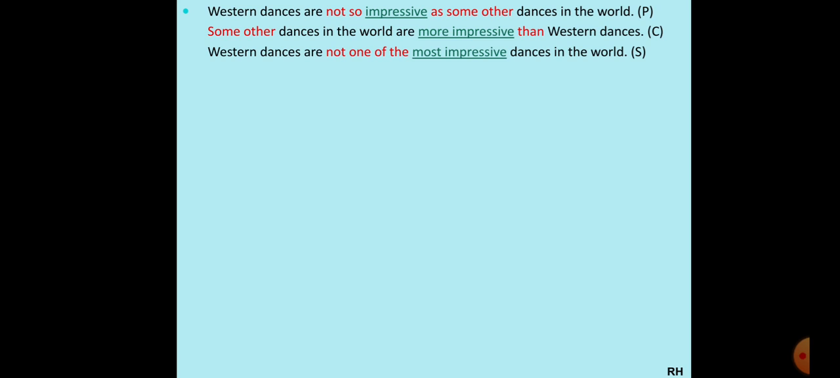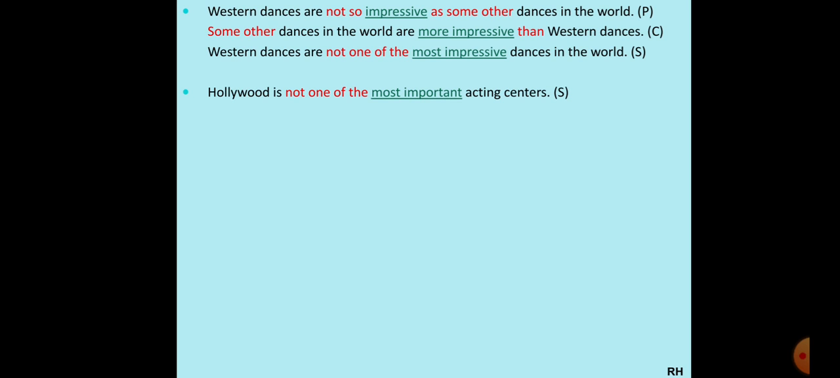Are here, we will not change it to is, because again dances is plural, so dances are, okay. Western dances are not one of the most impressive. More impressive will become most impressive dances in the world. Great. Let's look at the next one.